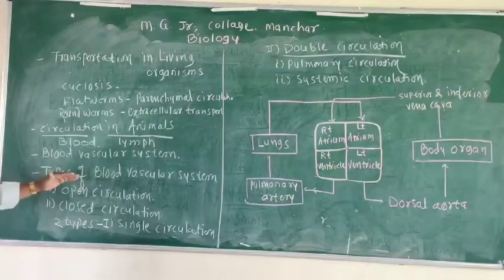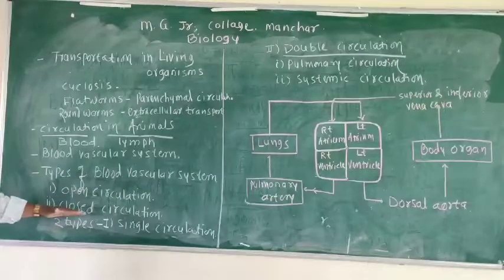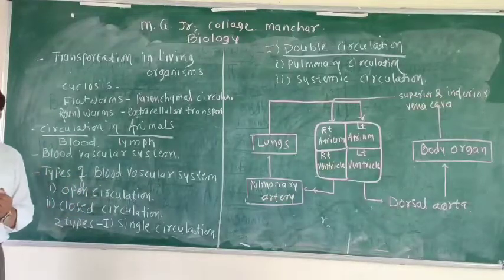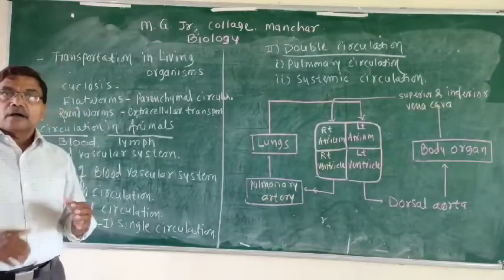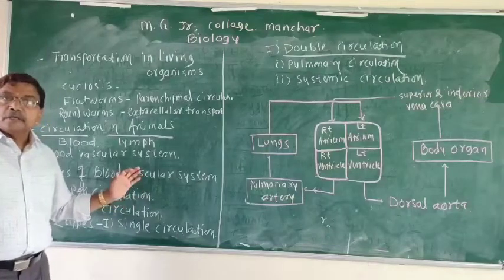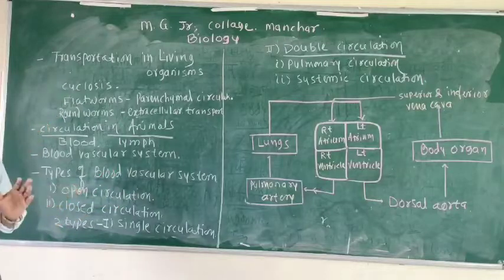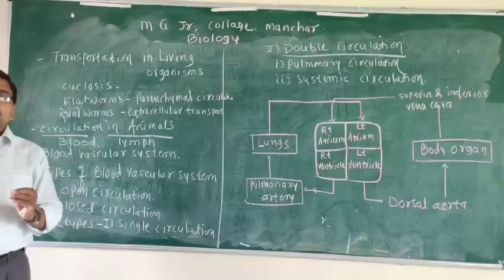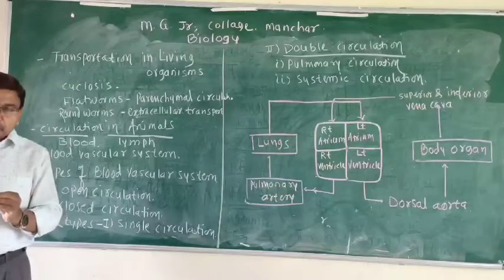This blood vascular system is divided into two types. One is open circulation, the second is closed circulation. Open circulation is observed in lower organisms like cockroach, where there is an absence of blood-like respiratory gas transporting material.